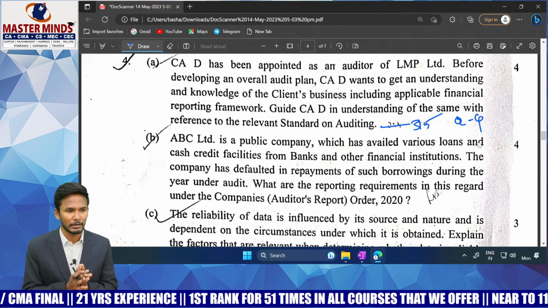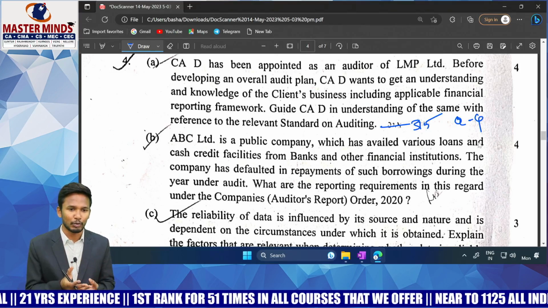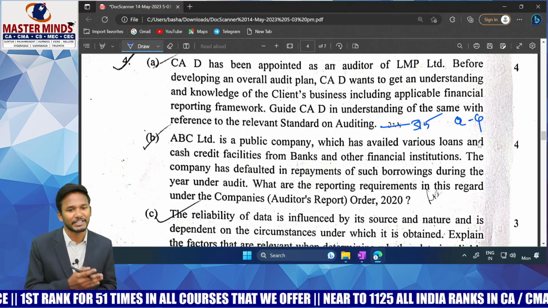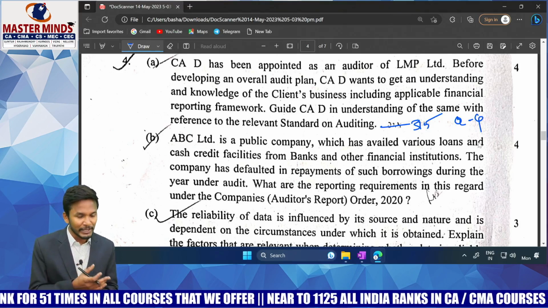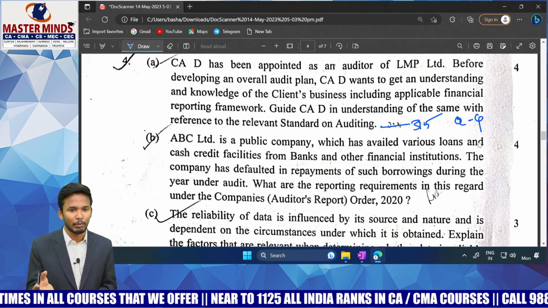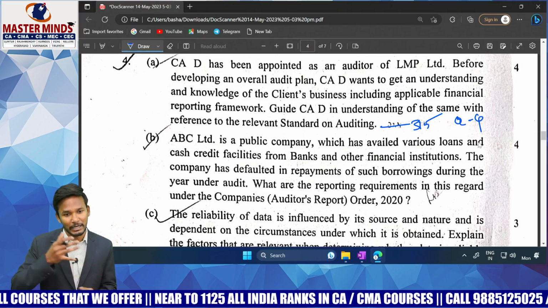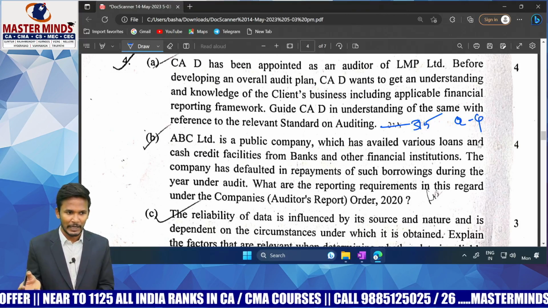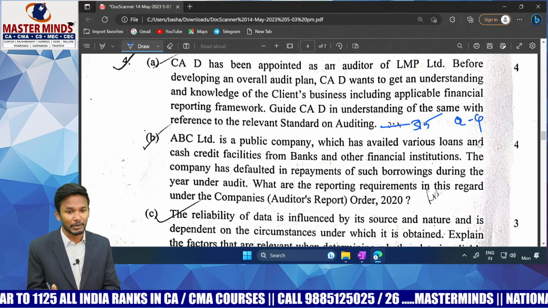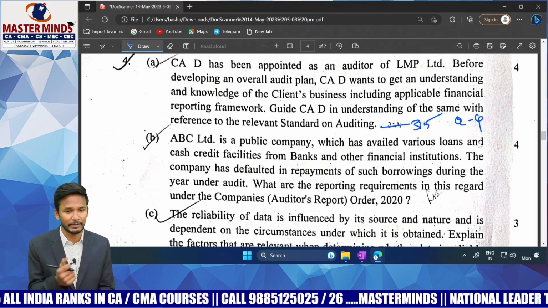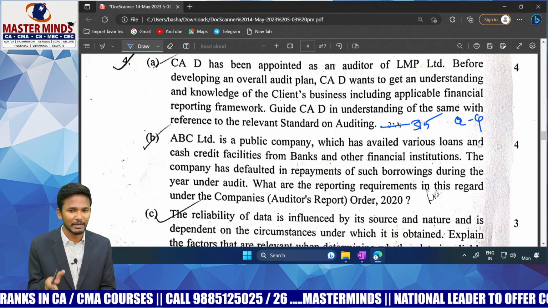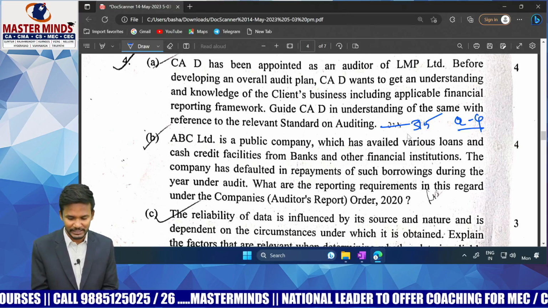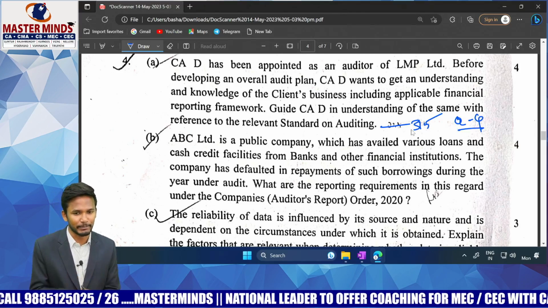What knowledge, sir? What is the company all about? Who are its customers? Who are its suppliers? What is the applicable law? What are the internal factors? What are the external factors? And what is the applicable financial reporting framework? Whatever policies they have, are they as per the applicable financial reporting framework? Any new change in the law requirements? And also, what are the objectives? What are the reporting requirements of this entity? Keeping all this in mind, we are going to develop an audit strategy. So that is covered in question number 4, SA 315 of your audit strategy, planning and program chapter.